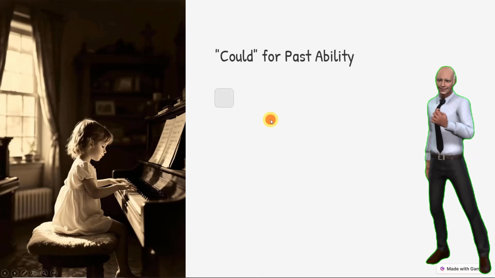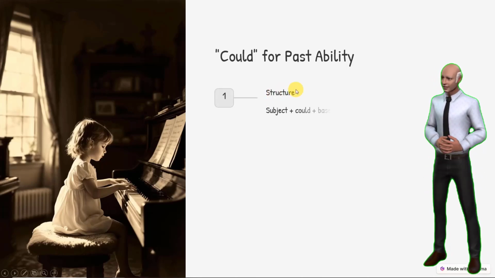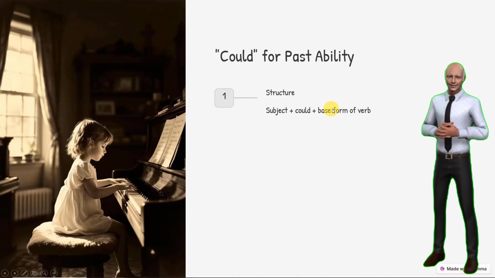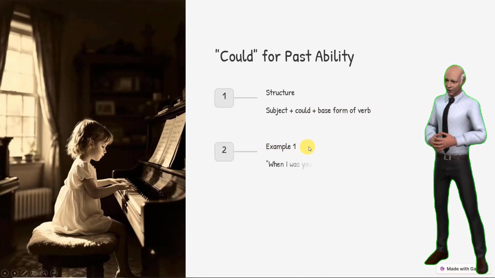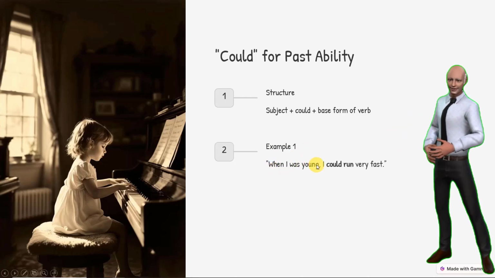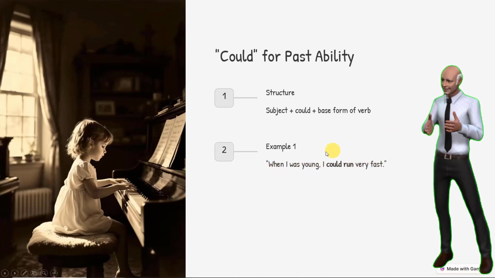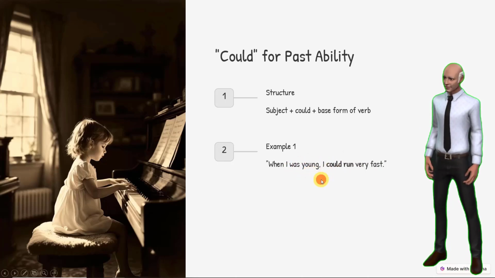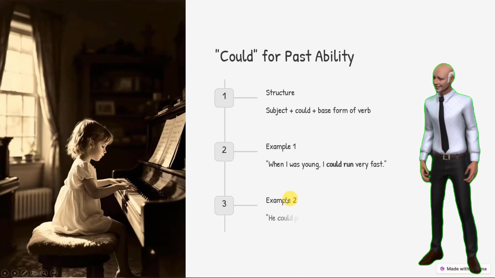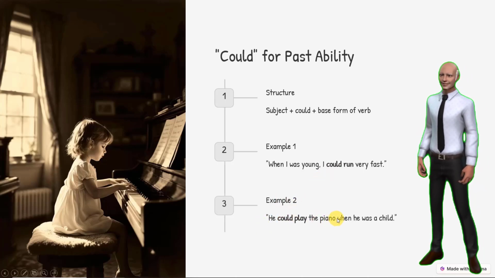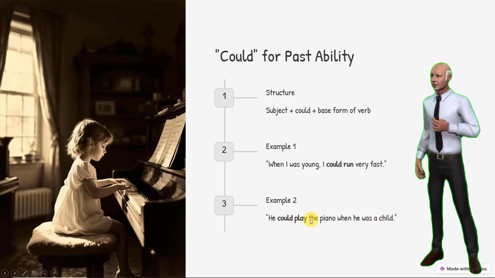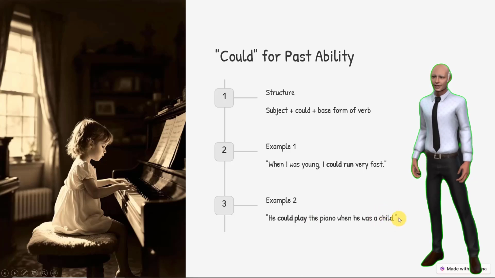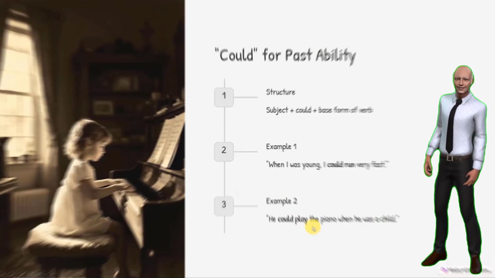Righto, let's dive into it. Number 1, the structure, once again: subject plus could plus the base form of the verb. Example number 1, when I was young, I could run very fast. All right, you can see they're referring to a time in the past, and then it is could. Second example, he could play the piano when he was a child. So they're most probably talking now when the guy is grown up, and they're referring to when he was a child, that he could play the piano.